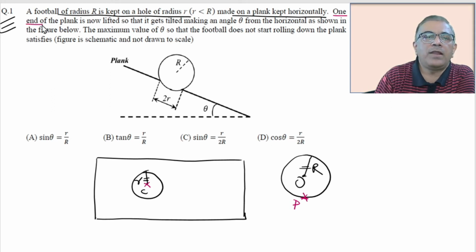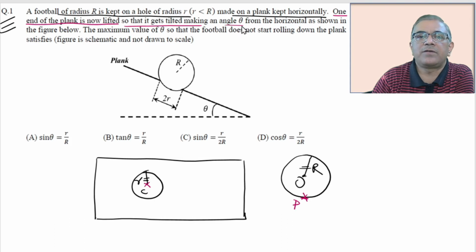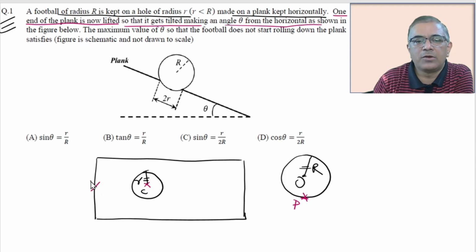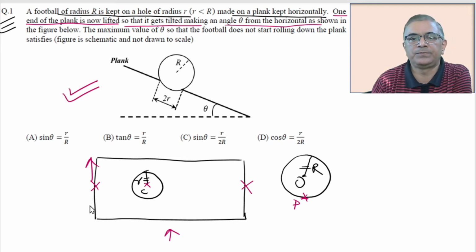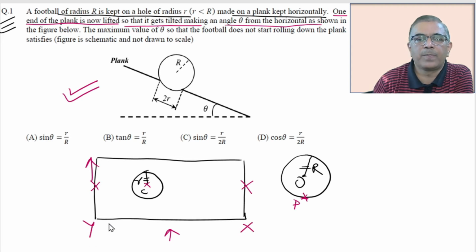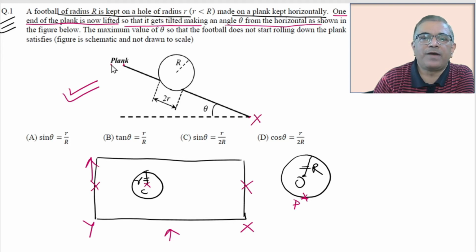One end of the plank is now lifted so that it gets tilted, making an angle theta from the horizontal position as shown in this following figure. So one end of the plank is lifted, keeping the other end fixed. If we see the whole picture from the side, then this is how it should look. Let's assume this side to be x, y in this diagram. This point is x and this point should be y.